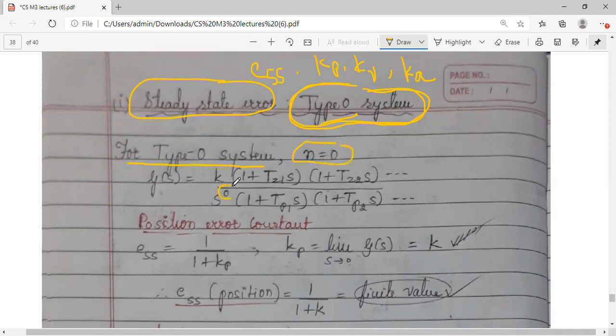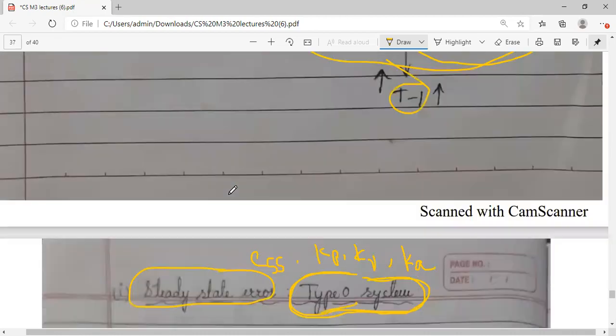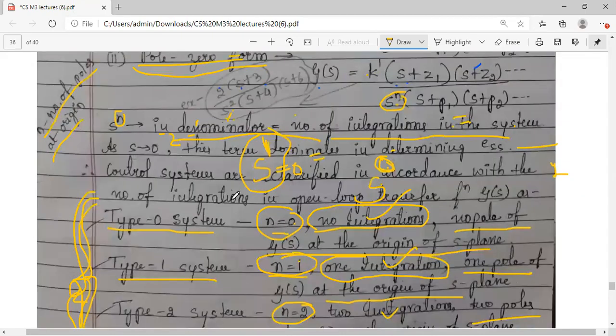So I have substituted the general form. G of s will be k into these brackets and so on, numerator, divided by, instead of s raised to n, I am putting s raised to 0 because it is type 0 system. Okay, so with this we get g of s. Now coming to the error constants. Positional error constant we have seen in the previous session. We have derived this: ESS will be equal to 1 by 1 plus Kp. Shall I show you that slide quickly?